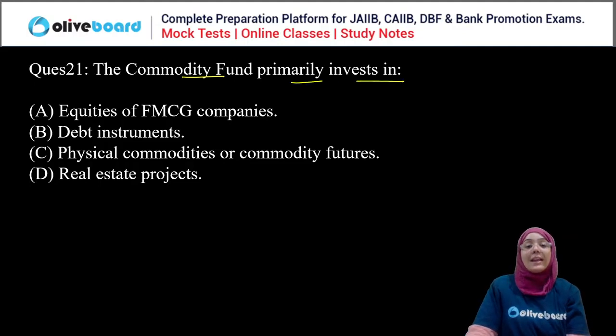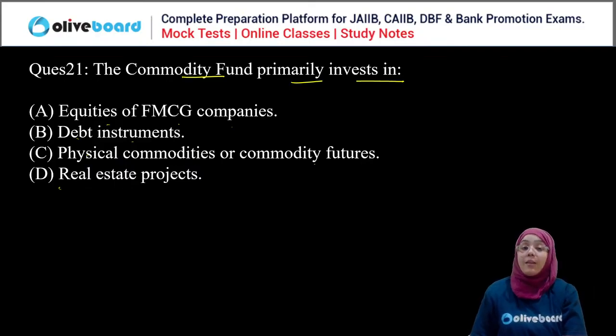Next question. Commodity fund primarily invest in what? Equities of FMCG companies, debt instruments, physical commodities or commodity futures, or real estate projects? The commodity fund primarily invests in which of the following? So the correct answer for this question is what?